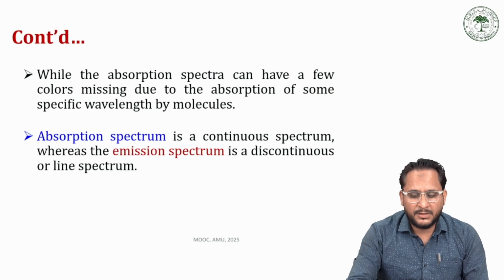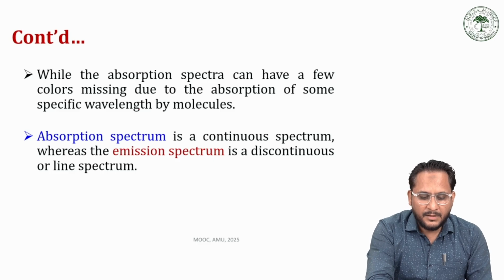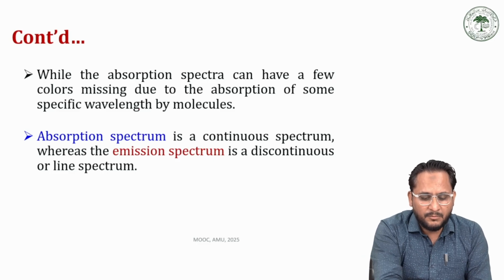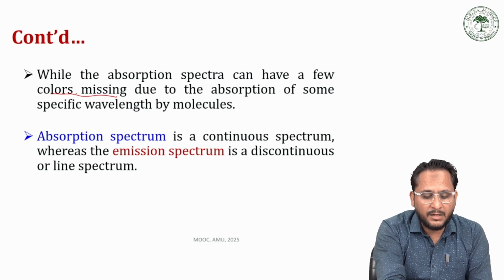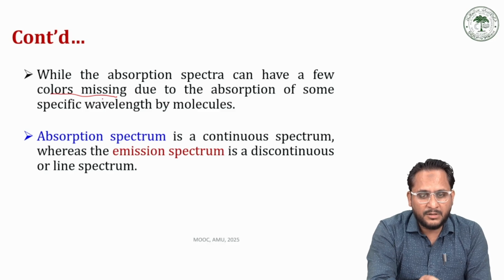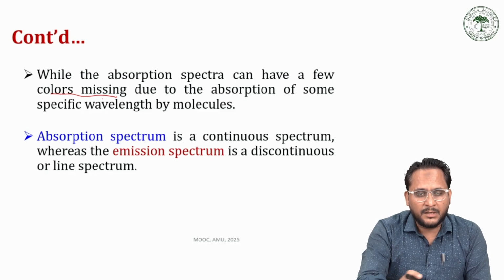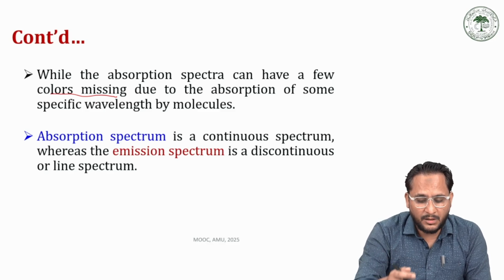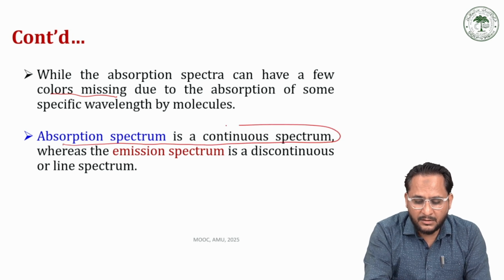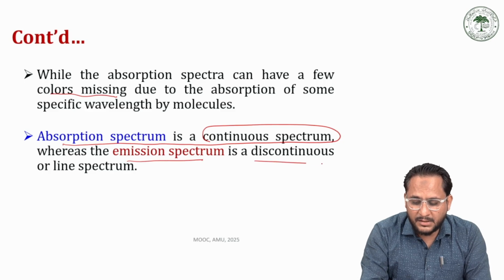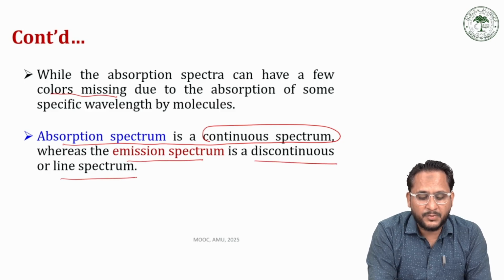So an absorption spectrum is basically a bright spectrum with some color lines missing, while an emission spectrum is basically a dark spectrum with only a few color lines, and therefore an absorption spectrum is considered a continuous spectrum, while an emission spectrum is considered a discontinuous spectrum.